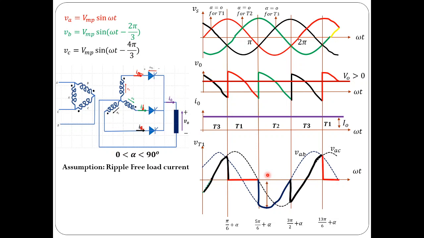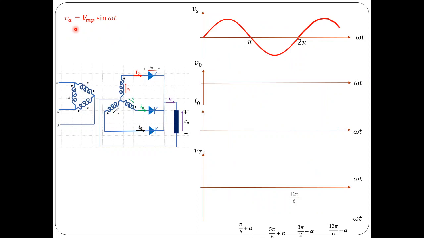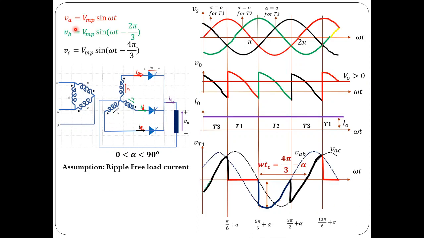If you find out that value, you can see that it is equal to 4 pi by 3 minus alpha radians. And if you want to find out the circuit turn off time in seconds, you can divide 4 pi by 3 minus alpha by omega, where omega is the frequency of the supply voltage in radians per second. Similarly, if you find out the peak inverse voltage, you can see that it would be the same as VML, that is the peak value of line voltage, which is equal to root 3 times the peak value of the phase voltage.